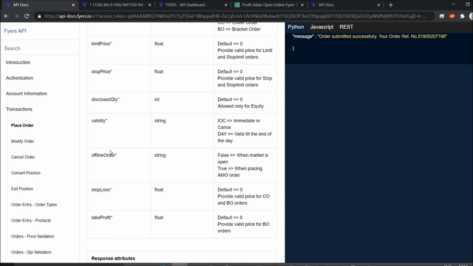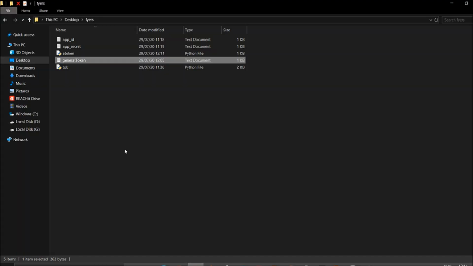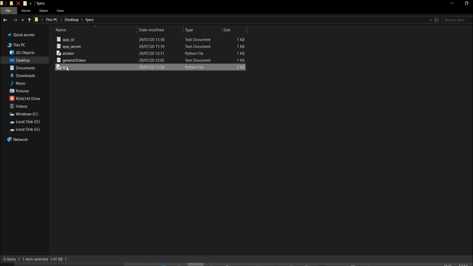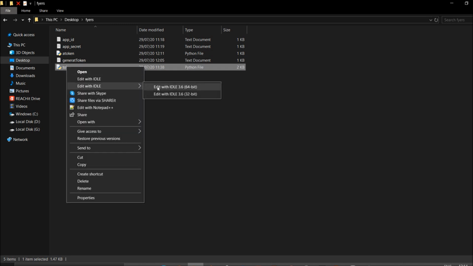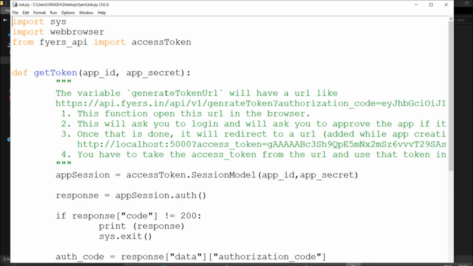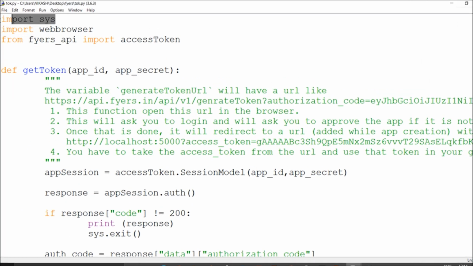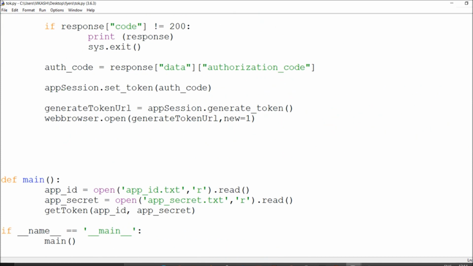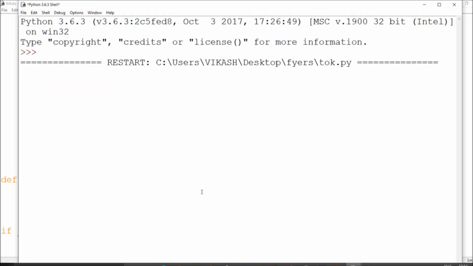One more thing I want to show you. There is an example code I found in their GitHub pages, where you don't have to follow anything of theirs. They have called this a web browser flow for generating an access token. If you already have an app ID and app secret, all you have to do is simply run this process.